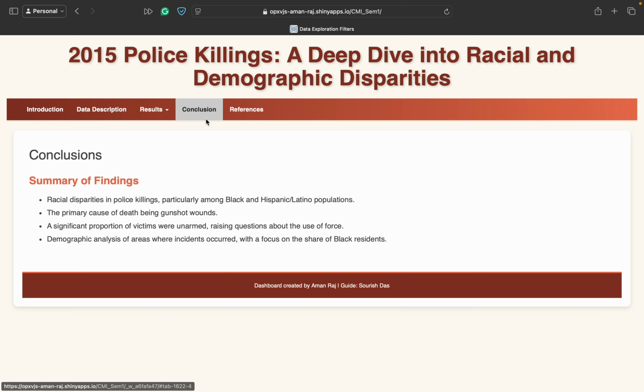This is the conclusion section. There are racial disparities among people who were killed, mostly black people and the Latino Hispanic populations. The primary cause was gunshot, and many of the victims were unarmed, which raises an important question of use of force. And then the demographic analysis which we did.